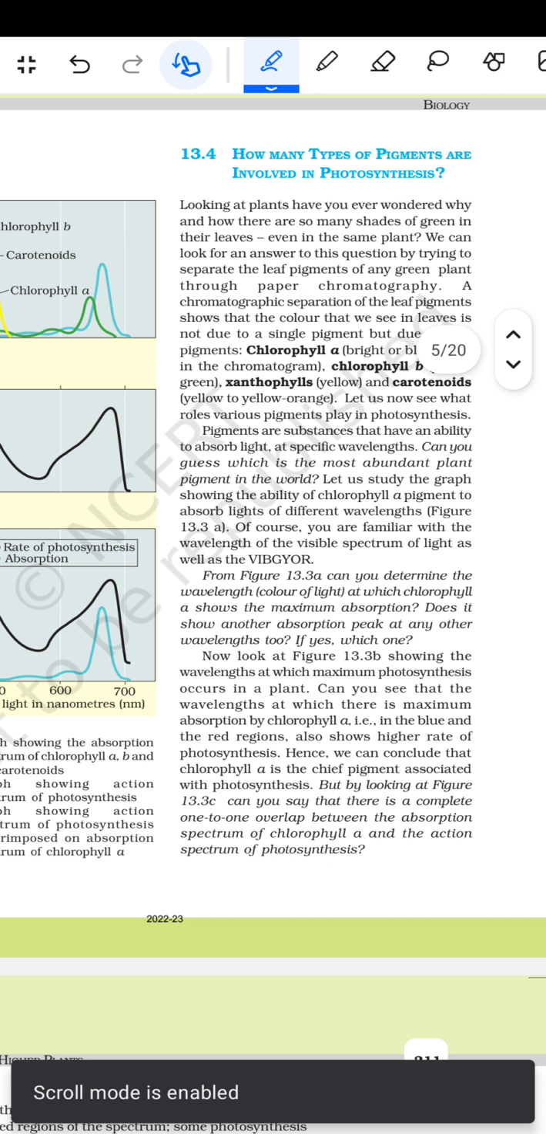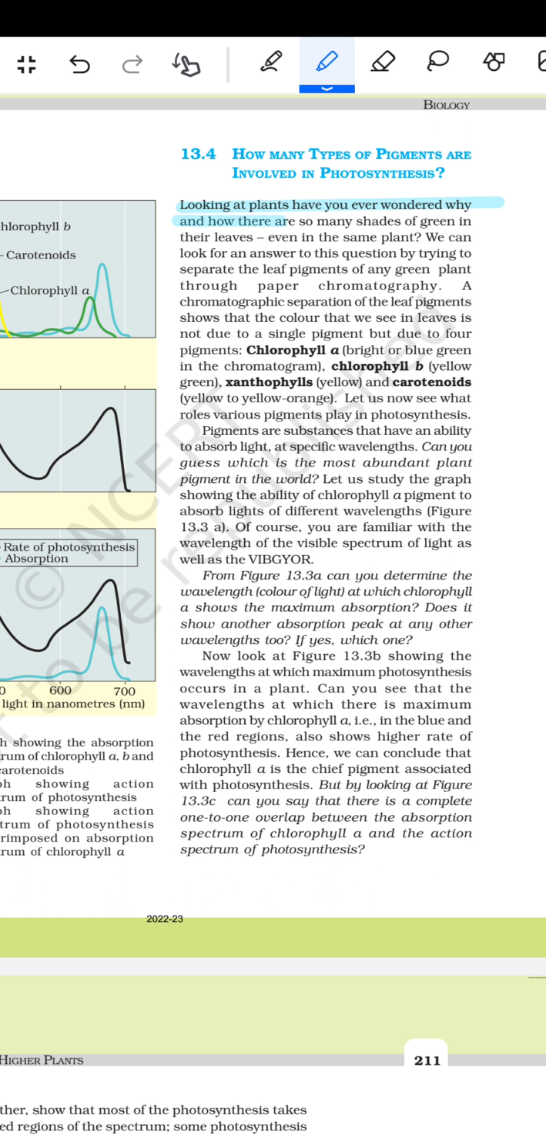How many types of pigments are involved in photosynthesis? Looking at a plant, have you ever wondered why and how there are so many shades of green in the leaves, even in the same plant? We can look for the answer to this question by trying to separate the leaf pigments of any green plant through paper chromatography.